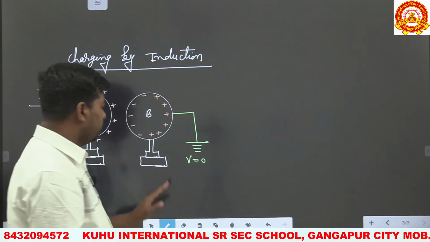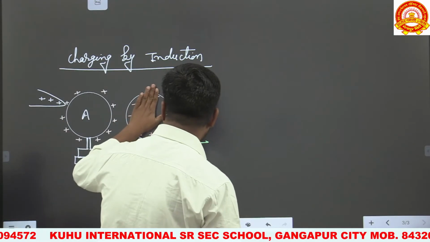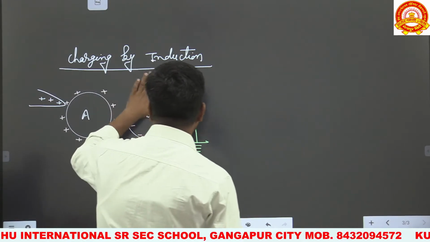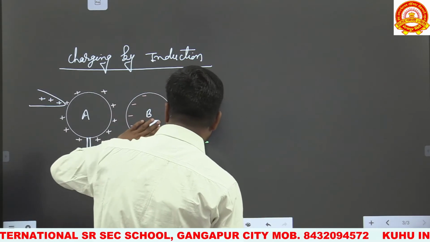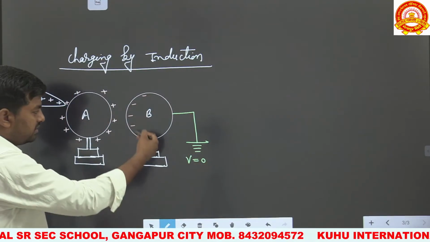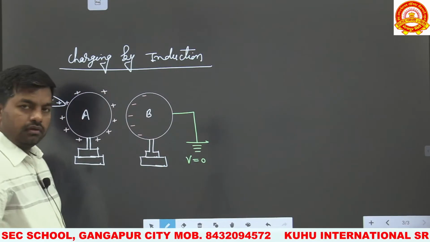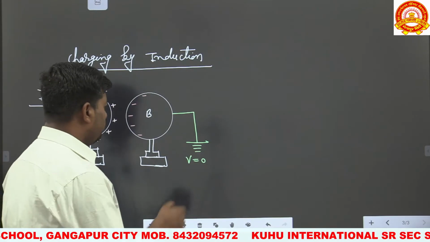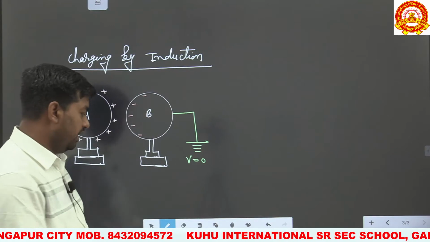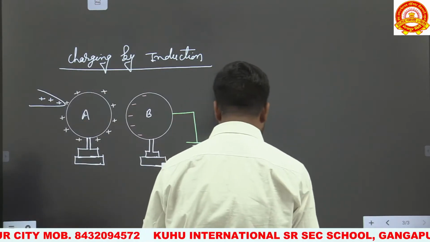So in this method, we have to neutralize the positive charge present on the uncharged body, so only negative charge remains on its surface. Now we have to remove the connection of this uncharged body from the ground, and it becomes separated from the charged body.